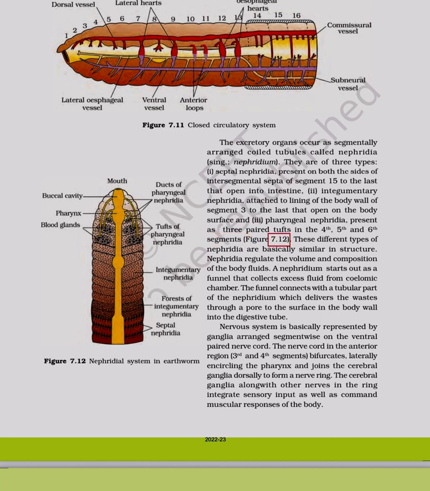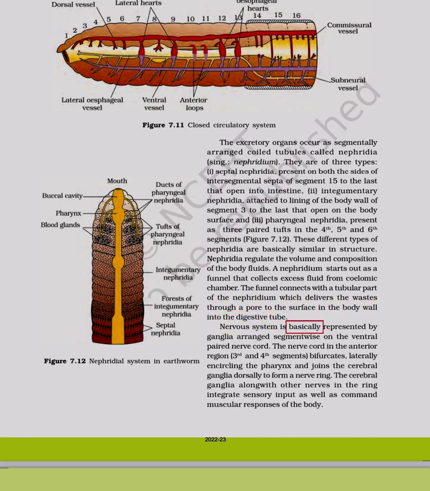Figure 7.12. These different types of nephridia are basically similar in structure. Nephridia regulate the volume and composition of the body fluids. A nephridium starts out as a funnel that collects excess fluid from the coelomic chamber. The funnel connects with the tubular part of the nephridium which delivers the wastes through a pore on the surface in the body wall into the digestive tube.